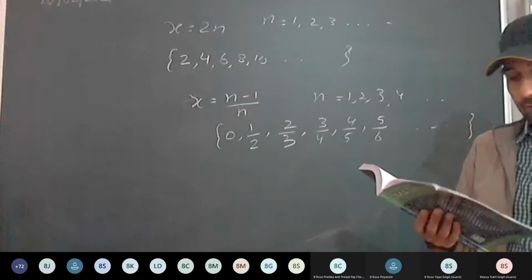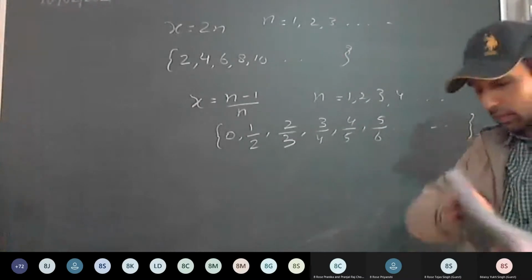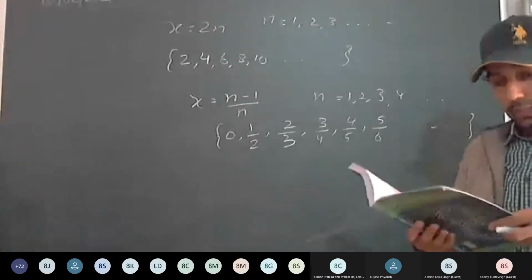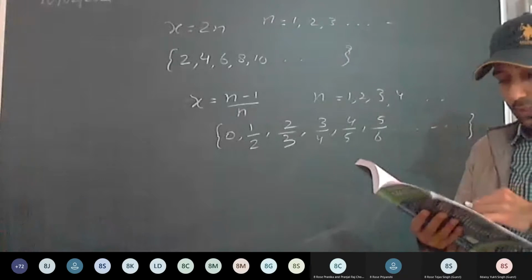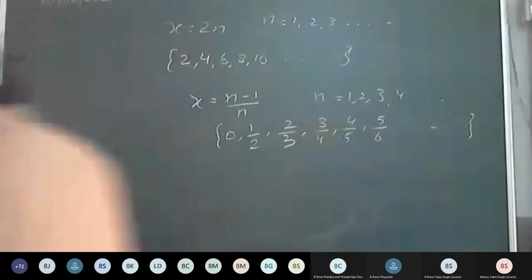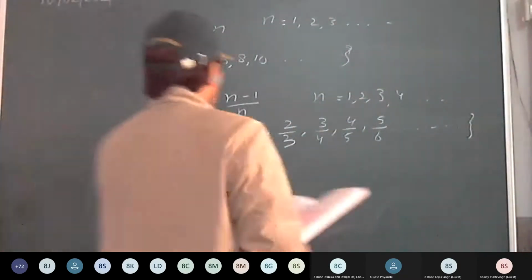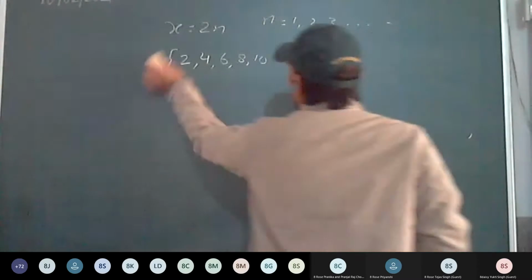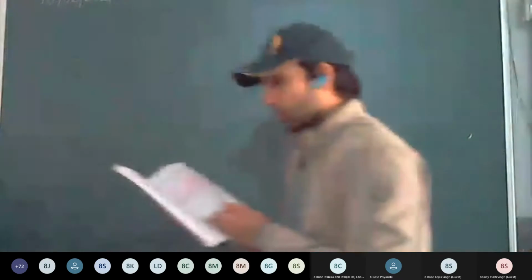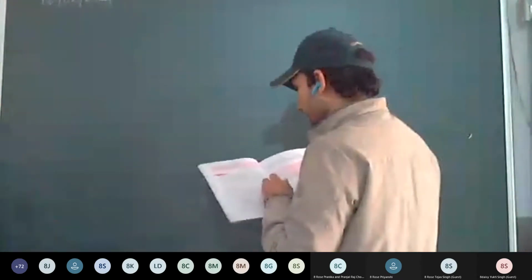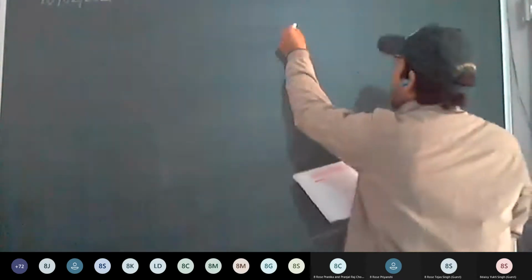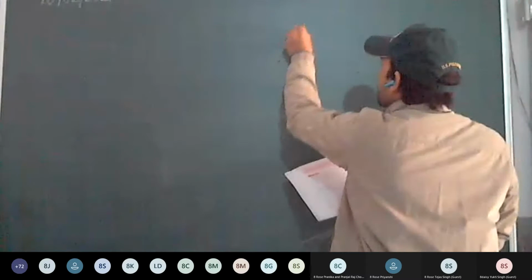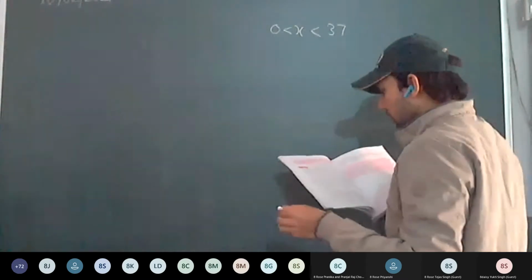Okay, let the universal set be U. Let the universal set be U such that X is a multiple of 3 and X is between 0 and 37. It's a multiple of 3.